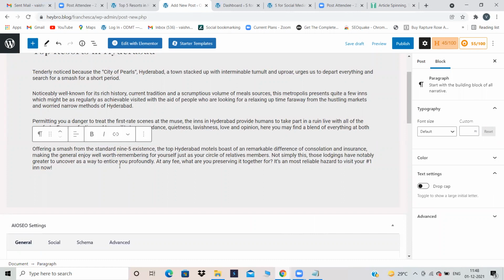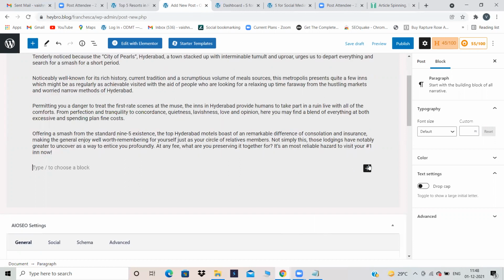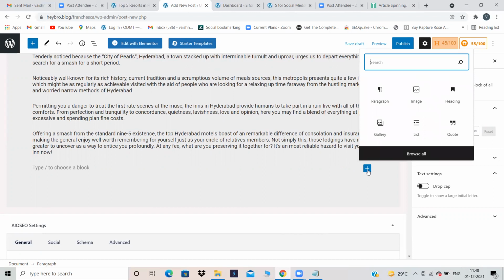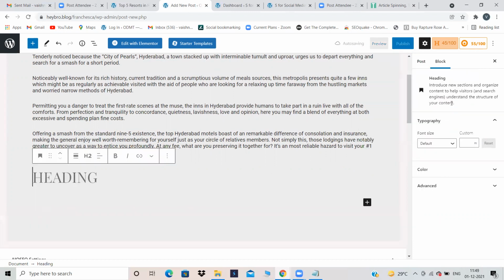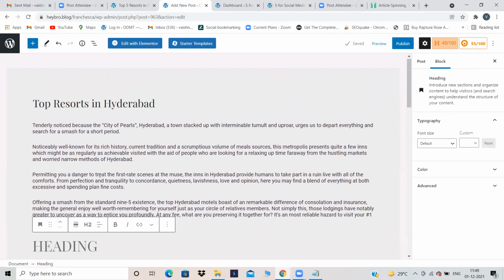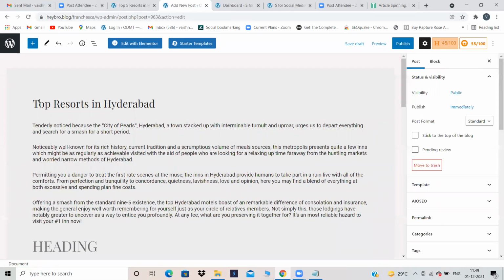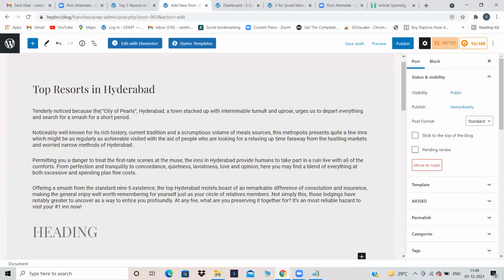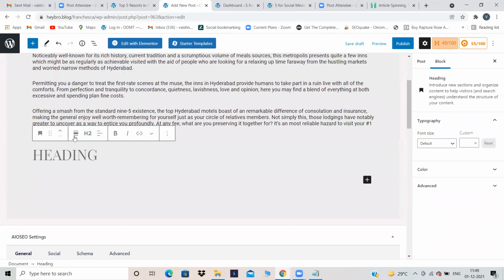Now I want to describe some resorts in Hyderabad. So just click on plus, enter, and click on this block symbol. So now I should give some resort name, right? So I have to use a heading. See, by default, your title becomes heading 1. And if you see over here, by default, it is becoming heading 2, because the title is heading 1, this will become heading 2.